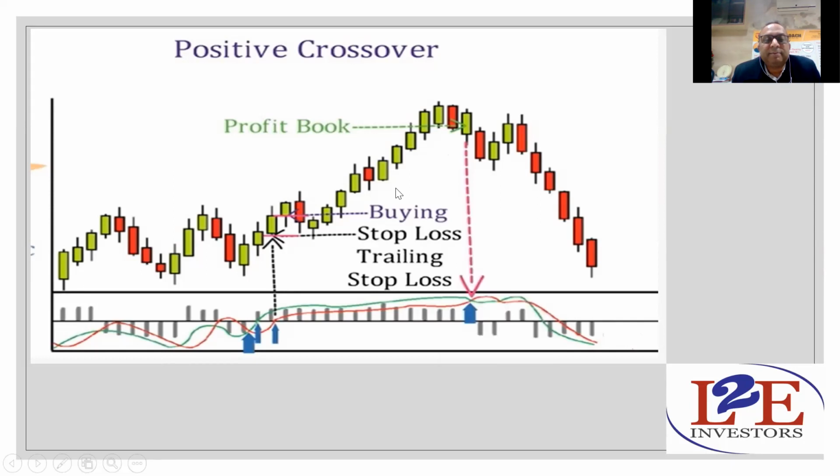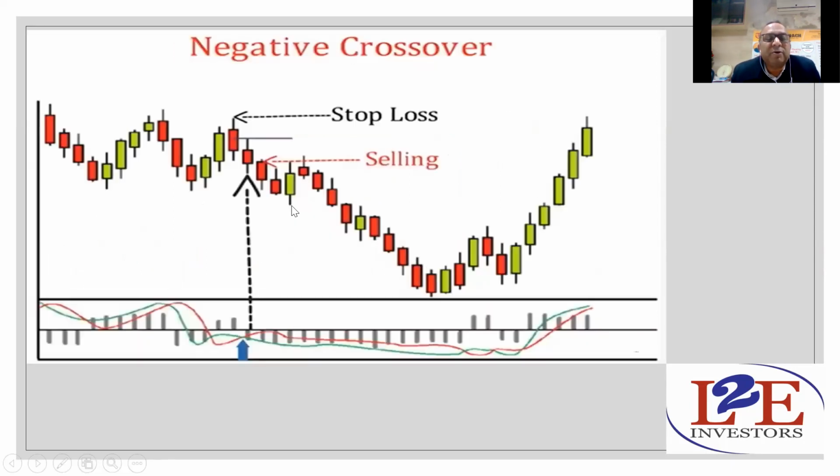Coming to the next, negative crossover. What is going on? A negative crossover has taken place below this particular line. The green line is taken over by the red line and you should sell it immediately. While selling, you'll be able to sell below this red candle. After selling, your stop loss will be just the candle before this particular candle. This is the stop loss.